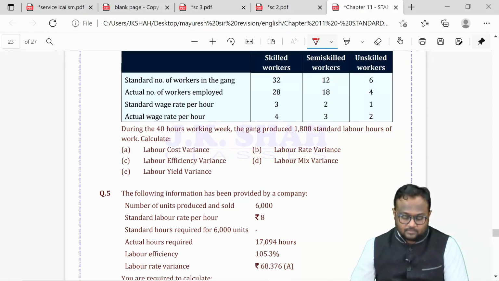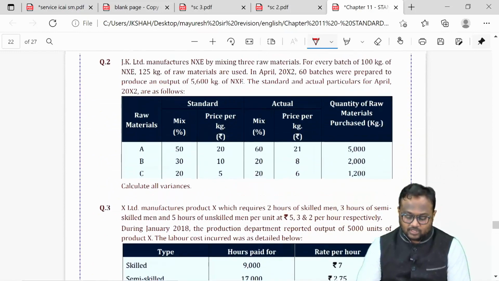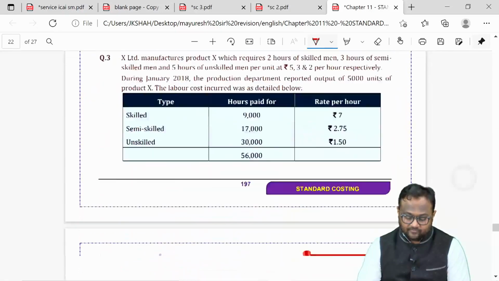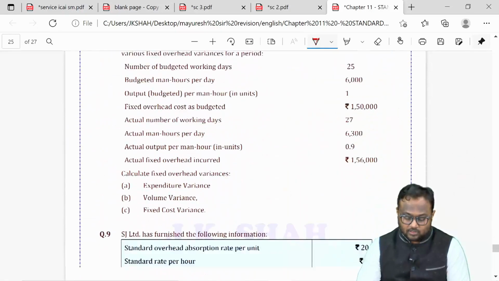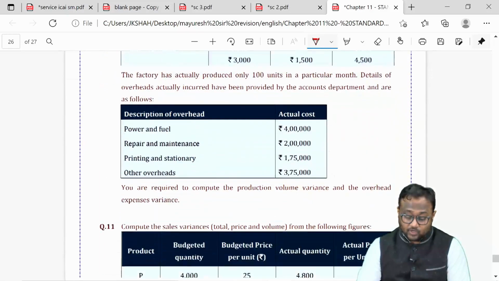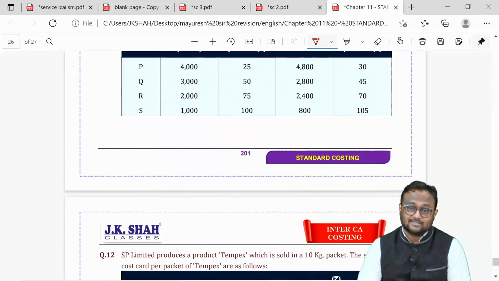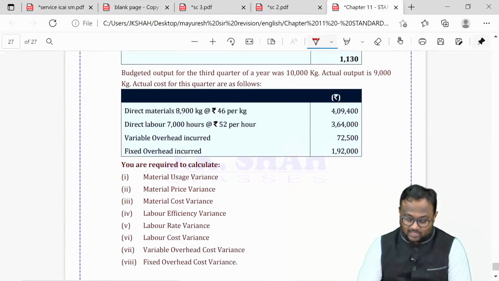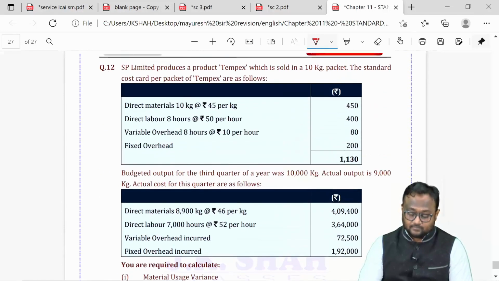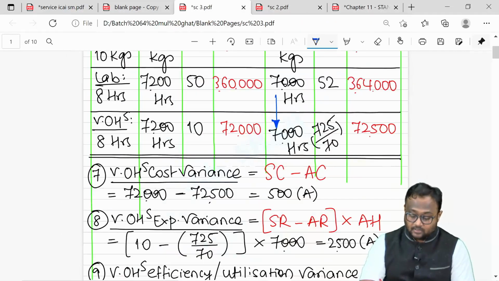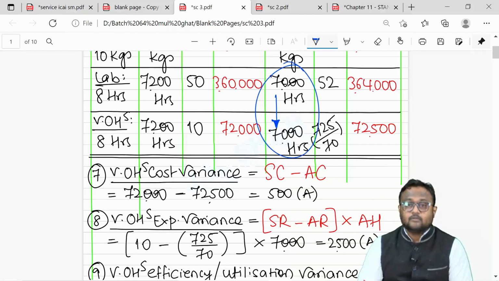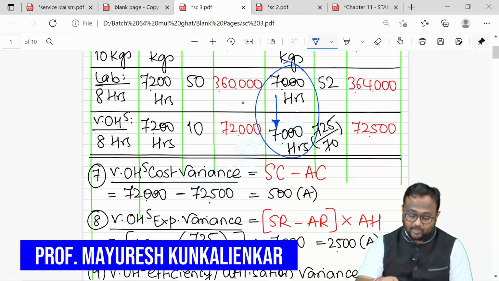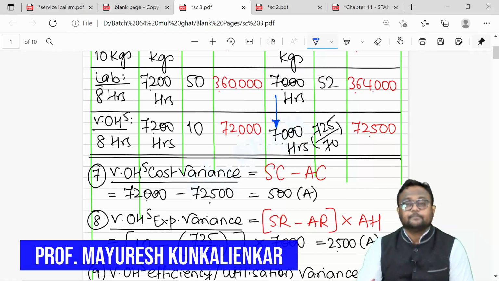So that's it, guys. That was everything about standard costing. We discussed everything, and to the core, even the idle time part, something which is not given in the question is also discussed here, guys. There was no idle time given here, but still I discussed that because I wanted you to know the concept. Labor hours inclusive of idle time, variable overhead hours excluding idle time.